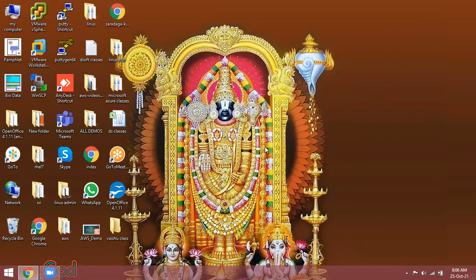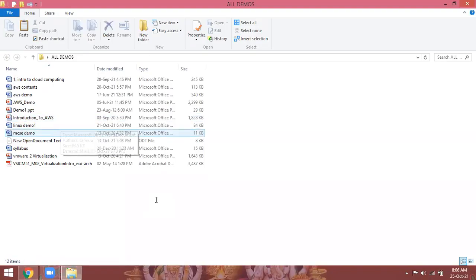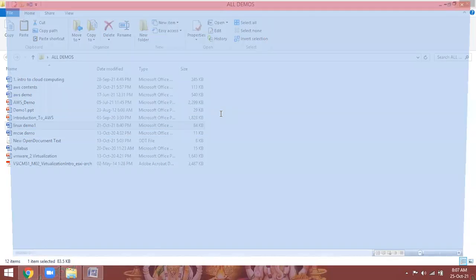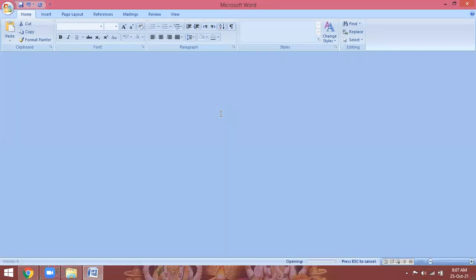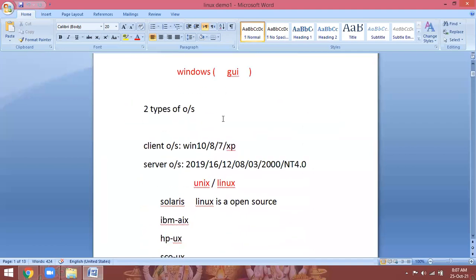So, first of all, everybody understand what are the different types of operating systems. Generally, an operating system is nothing but a collection of files and software programs. The most widely used operating system is Windows, because Windows is a graphical user interface, anybody can easily understand, easy to learn, easy to work.